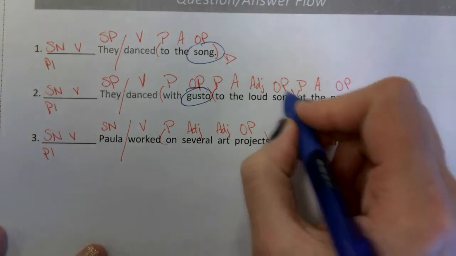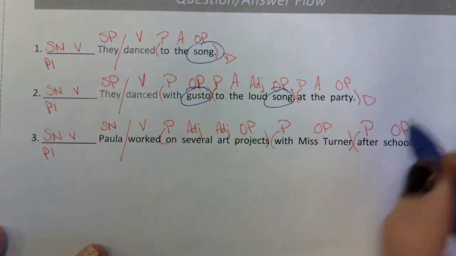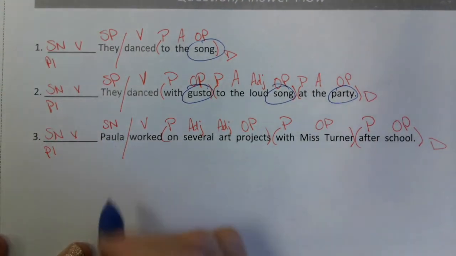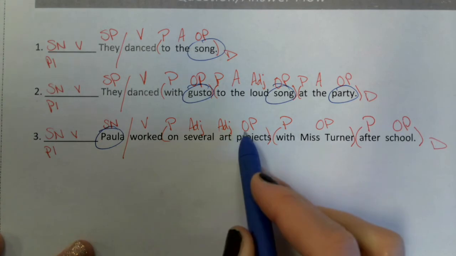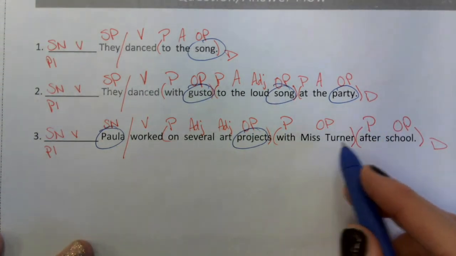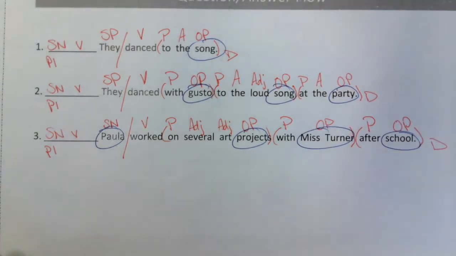Object of the preposition, song, yes. Object of the preposition, party, yes. Subject noun, Paula, yes. Object of the preposition, projects, yes. Object of the preposition, Miss Turner, yes. Object of the preposition, school, yes.